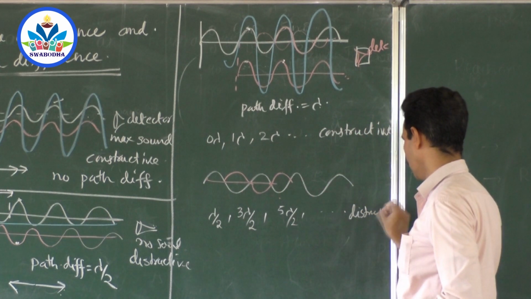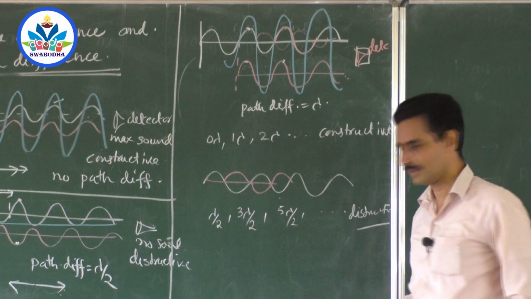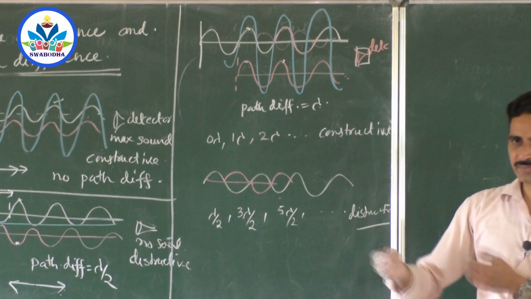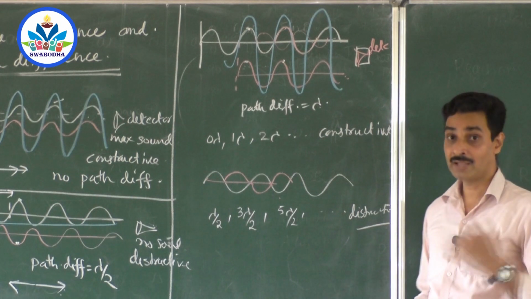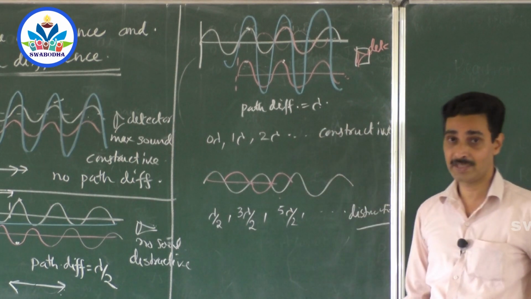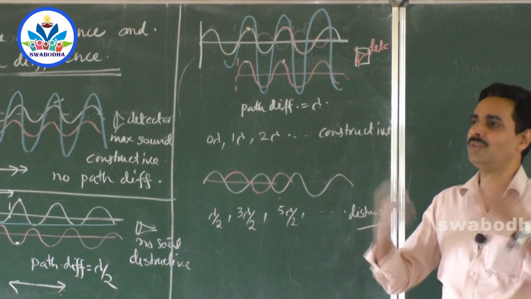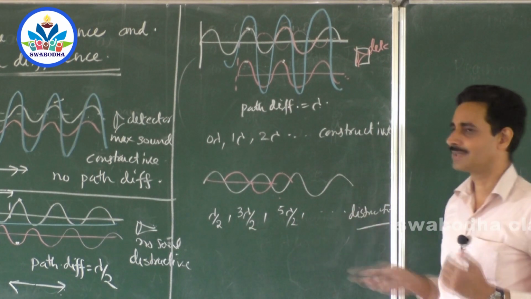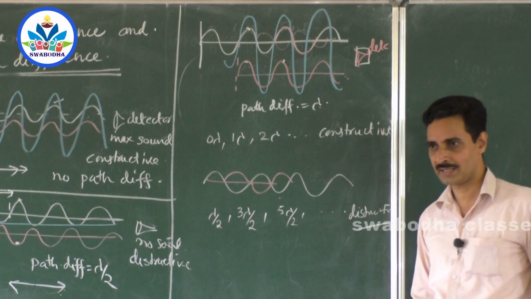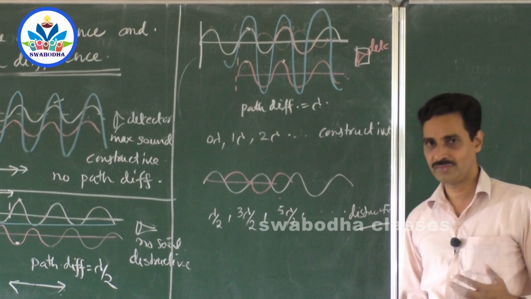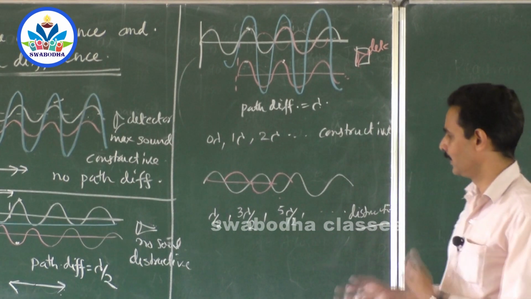Of course, this is not over, this is only the first step of the basics. So, if the two waves superpose with a path difference, you will ask me a question, sir, where do we get these types of waves? Usually they are produced at the same point and they travel from a single source. Why do we get such conditions? That we will see in the next class. That is another beautiful idea. How do these waves have a path difference? And that will make things clear.